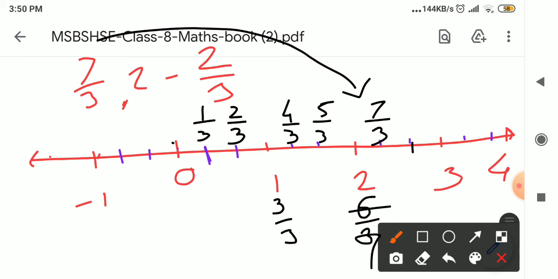In the same way, this point is 8 upon 3. Next point is 9 upon 3, so 3 threes are 9, this is 3. Then 10 upon 3, 11 upon 3. In this way, numbers are there. Okay. Now we have to show the 2. Here it is the 2. The point 2 is here.